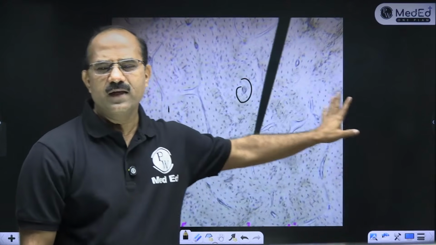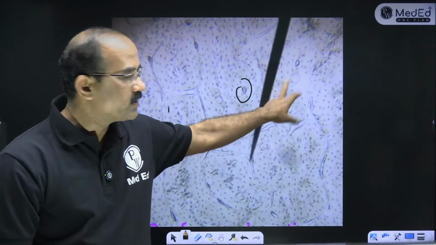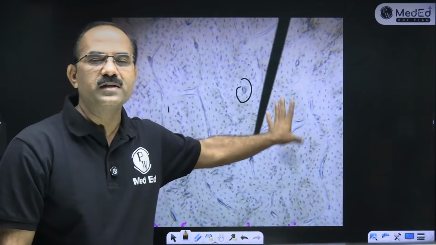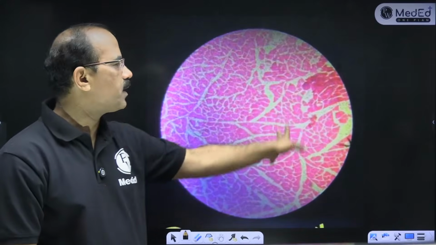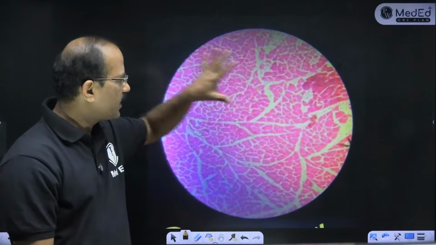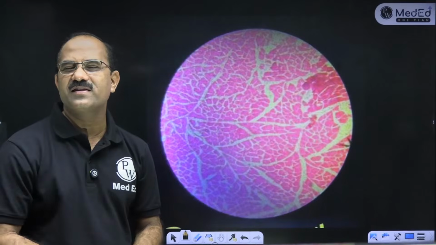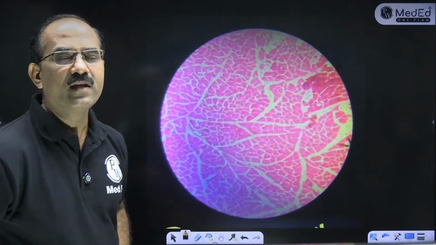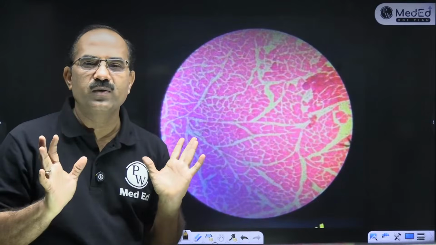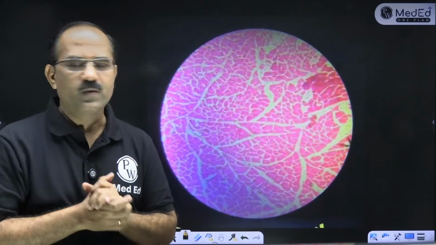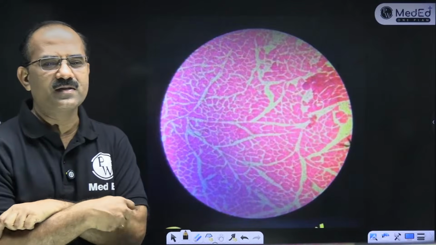Fine. So the bone slide is very easy. You have to draw this in pencil. Ground section of a bone. That is its name. Okay, students, come on. Can you identify this slide now? This is a very important slide. Very important. And remember, there will be general histology slides and systemic histology slides. Come on, identify this slide. What do you think is this?